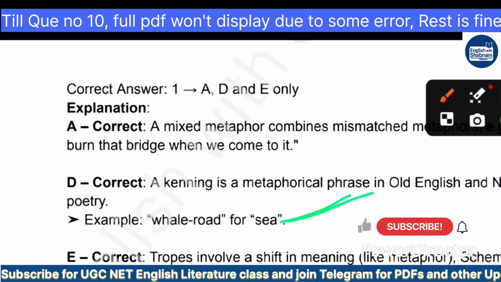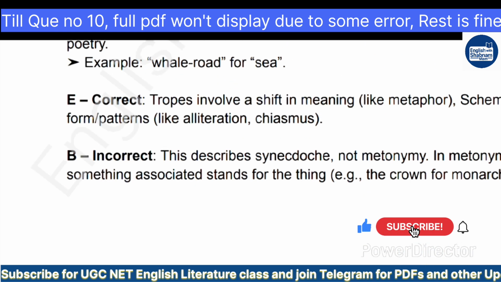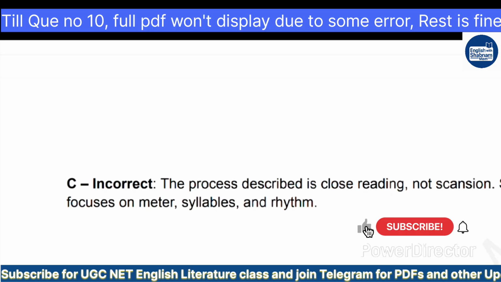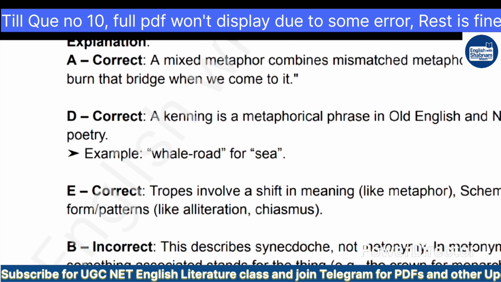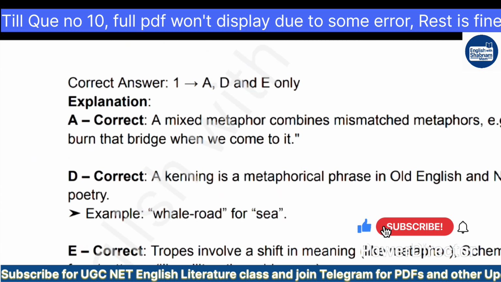Option B, why is it incorrect? This describes a synecdoche, not metonymy. In metonymy, something associated stands for the thing, that is, the crown for monarchy. But this statement describes the synecdoche. And see why C is incorrect. The process described is close reading, not scansion. Scansion focuses on meter, syllable, and rhythm. So here the correct answer is option A, D, and E. Okay.